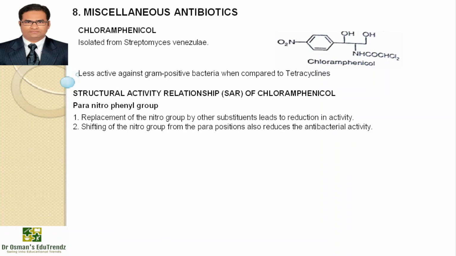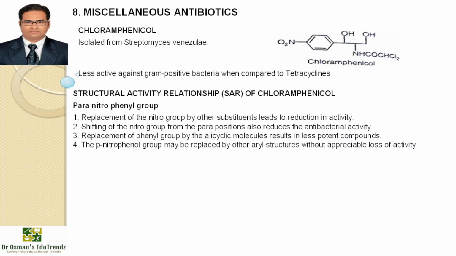Shifting of the nitro group from the para position also reduces the antibacterial activity, whereas the replacement of the phenyl group by an alicyclic molecule results in less potent compounds. The para-nitrophenol group may be replaced by other aryl structures without appreciable loss of activity.